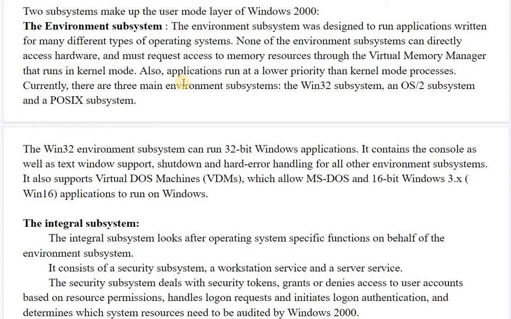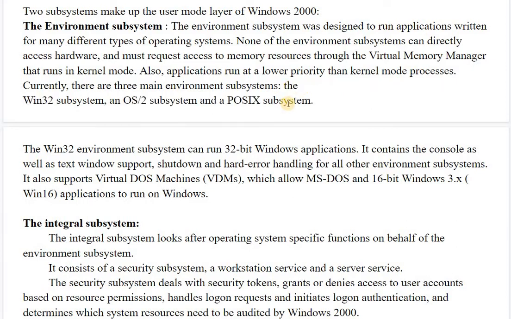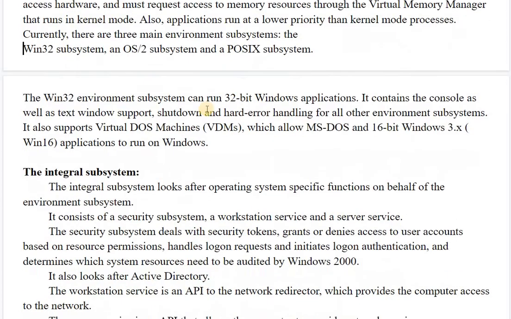So currently there are three main environmental subsystems: the Win32 subsystem, the OS/2 subsystem, and the POSIX subsystem. These three are the environmental subsystems which are available with Windows NT and Windows 2000. The Win32 environmental subsystem runs 32-bit Windows applications, and it contains the console as well as the Windows support, text window support, shutdown and hard error handling for all types of environment subsystems. It also supports virtual DOS machines, VDM,